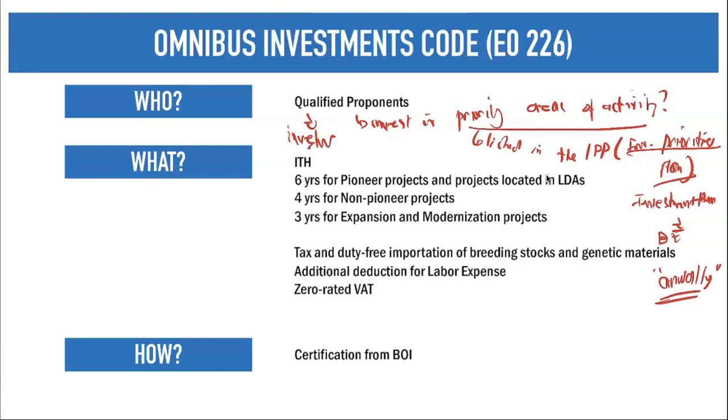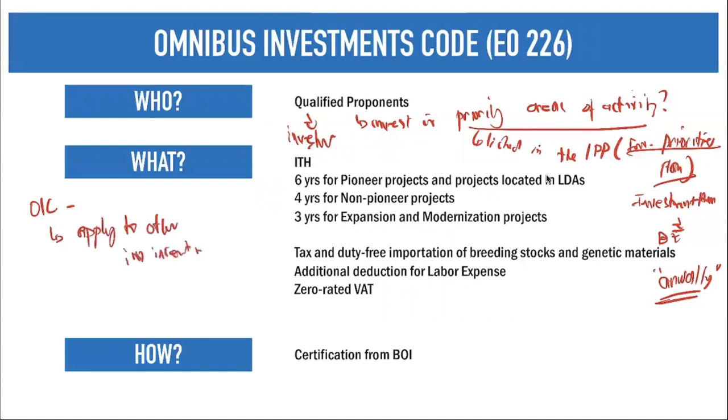Okay, so what are the incentives here? So we have the following incentives. As I told you, the Omnibus Investment Code is the general law among all of your investments, and whatever is given in your Omnibus Investment Code also applies to other investment incentives.